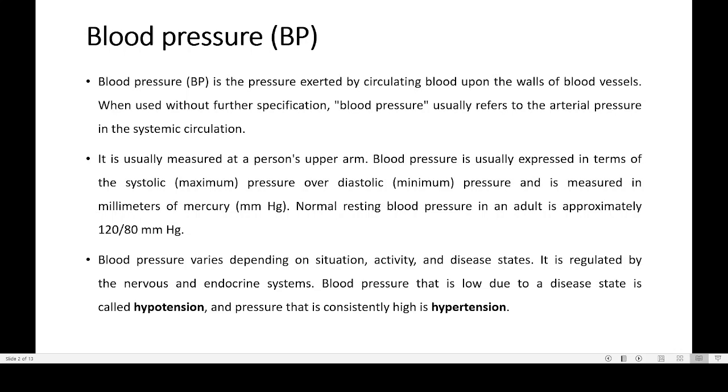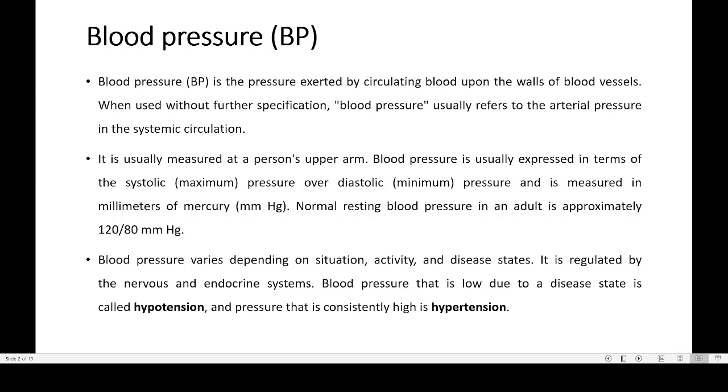In the case of high blood pressure, the pressure is above normal. The normal range is 120. If it is above that normal range, we call it hypertension or high blood pressure. So high blood pressure is actually a problem present in the modern world. Almost everybody is facing this kind of problem.